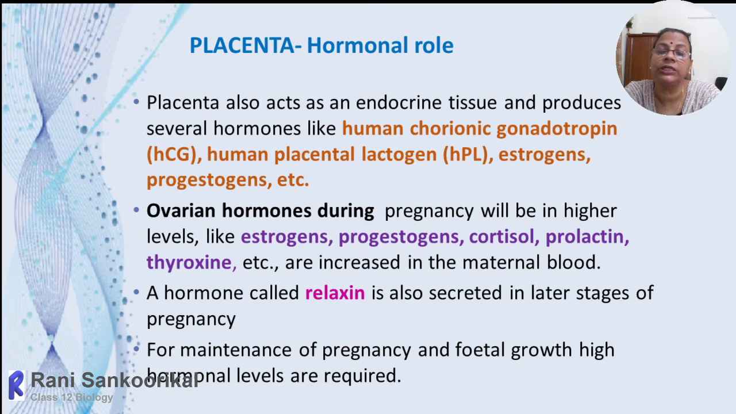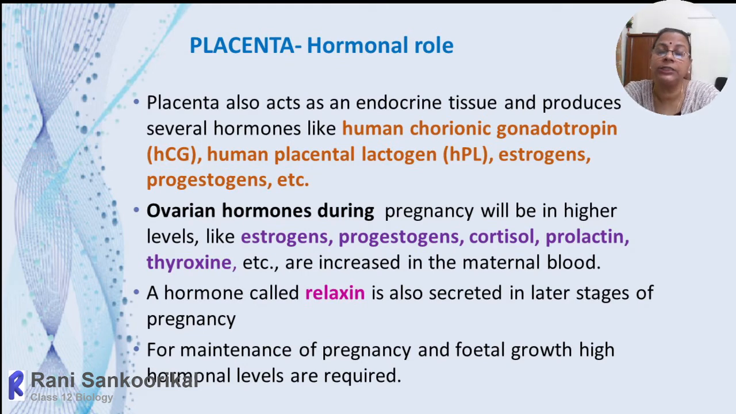Then along with HCG, human chorionic gonadotrophin, there is human placental lactogen, HPL, which will induce the secretion of milk within the mother's body. Simultaneously estrogen and progesterone will also be secreted. Since it can produce all these hormones, the placenta is acting as an endocrine gland. Then gradually it will support the fetal growth within the mother's body.